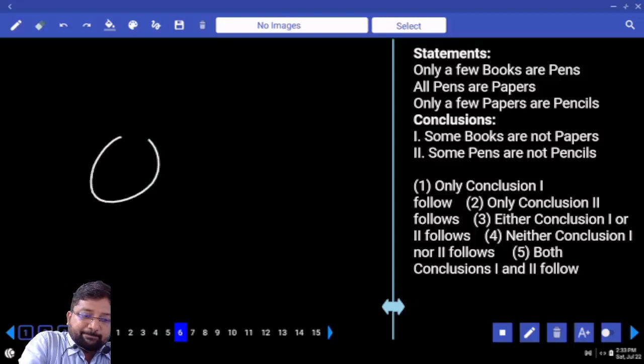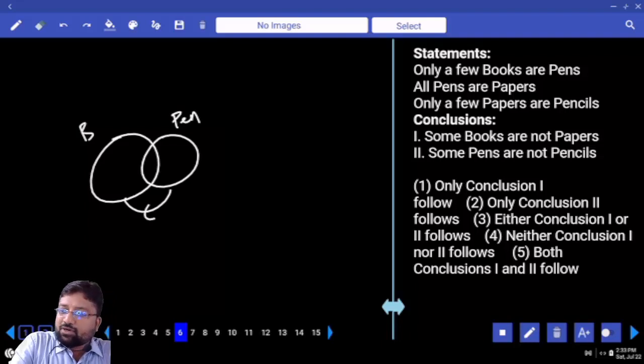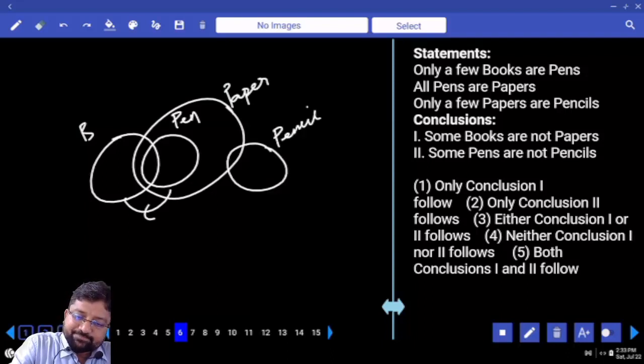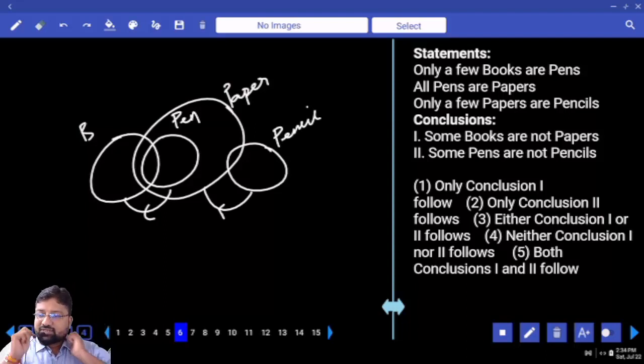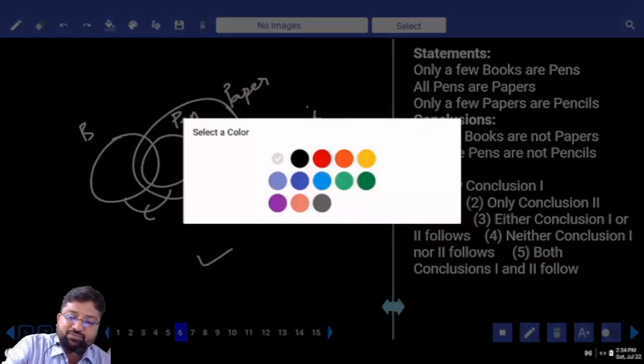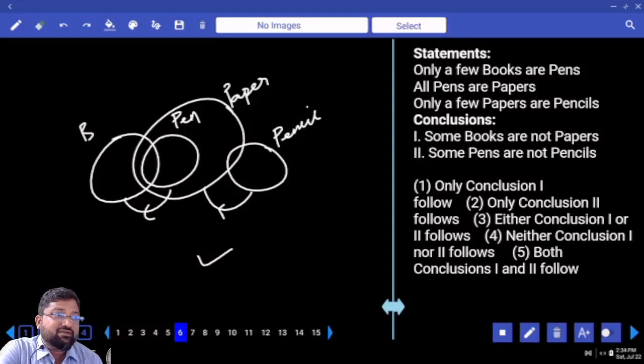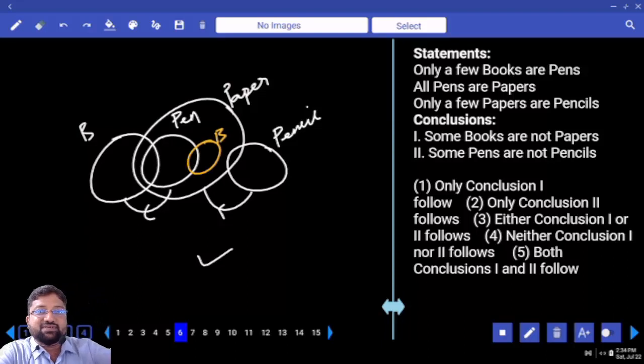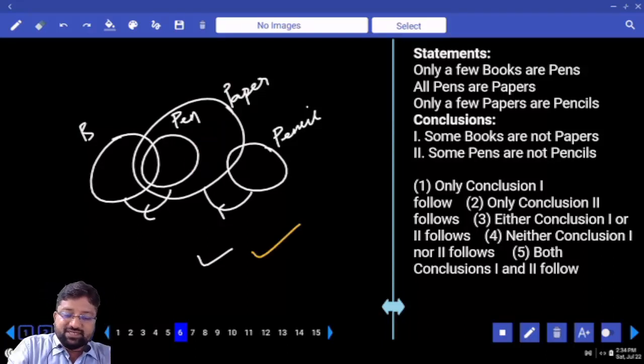Only a few books are... All pens are papers. Only a few papers are pencil. Some books are not papers. Right kada? Complementary: all books are papers. Can I take all the books inside paper? Yes or no na? Be careful talking about book and paper. You are not talking about book and pen. I can take all the books inside papers. Avuna kada? That is right, this is wrong.